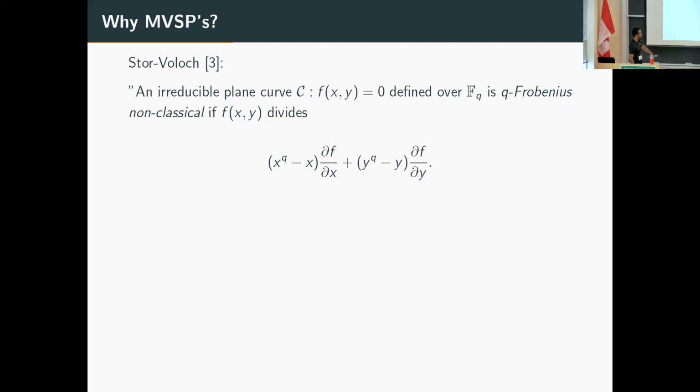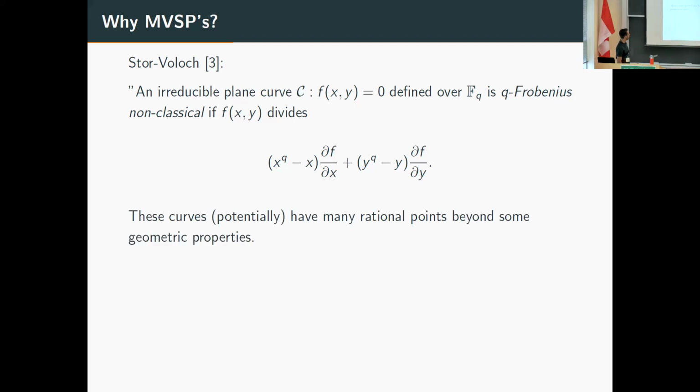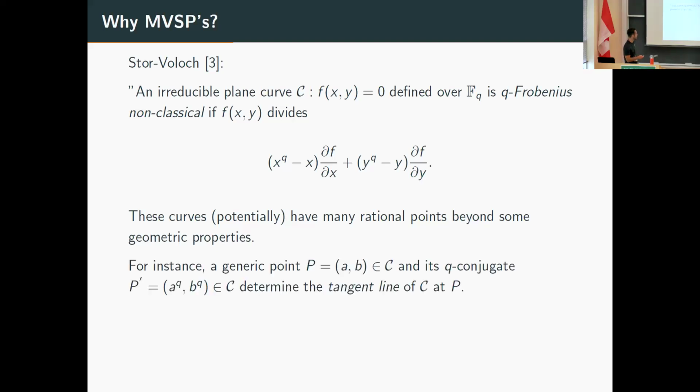So we have the partial derivatives of f at x and y multiplied by these two polynomials. And so these curves are interesting, and actually they are very rare, so most of the curves won't be of this type. But they have some interesting features, including that they might have a large number of rational points. They also have an interesting geometric property.